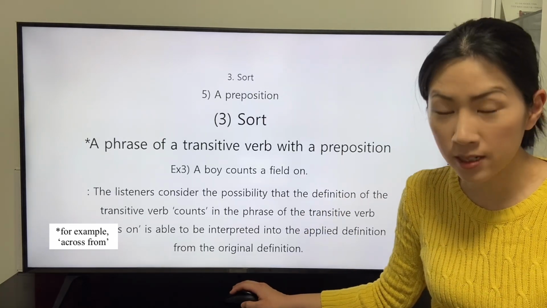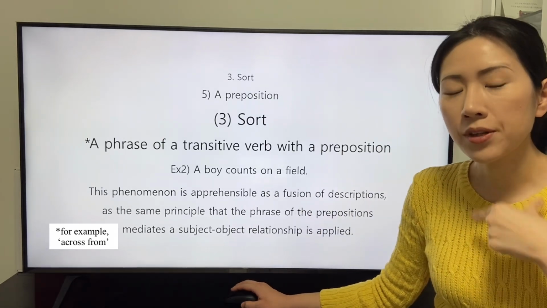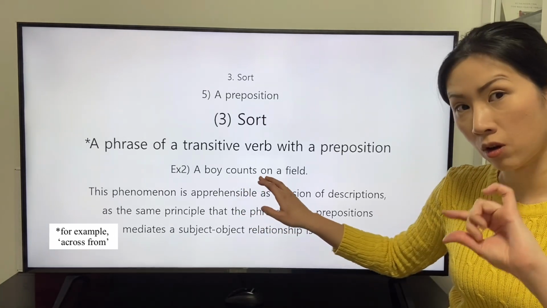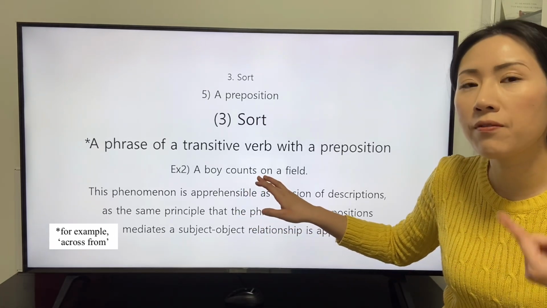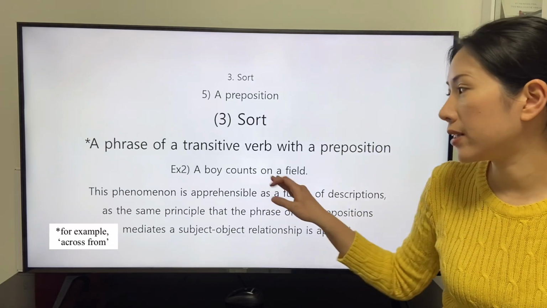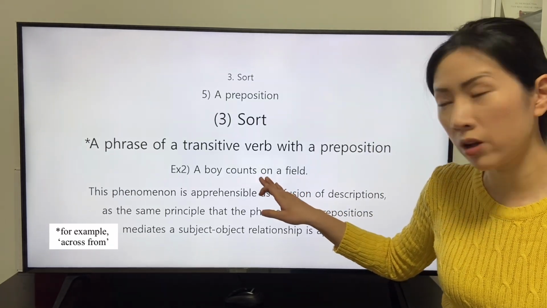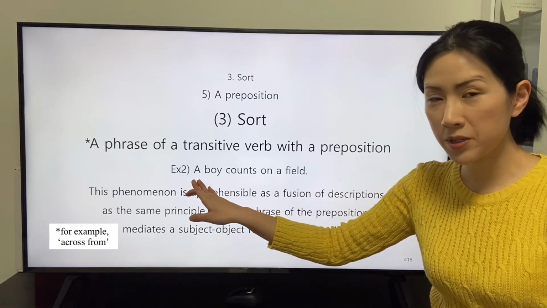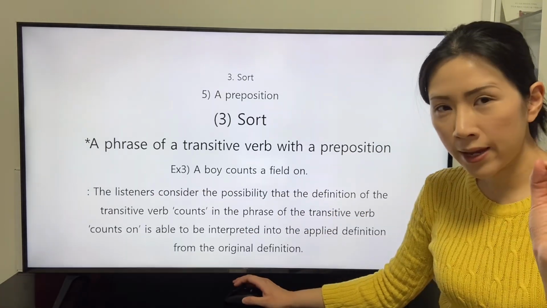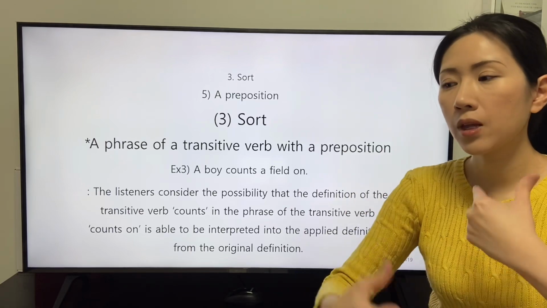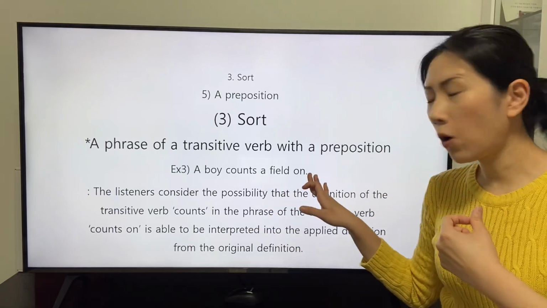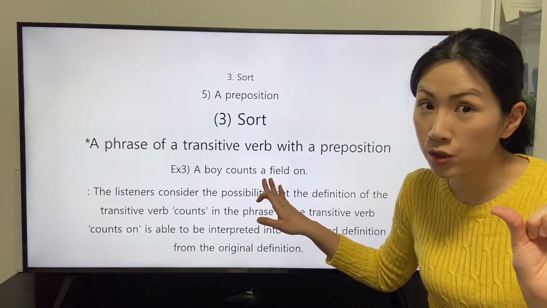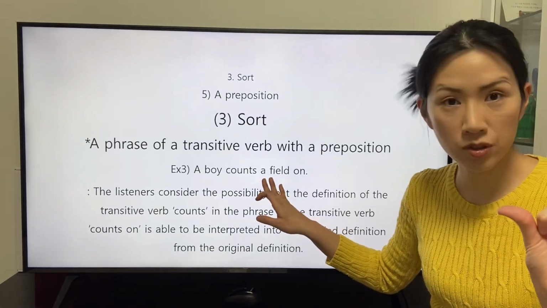We understand that the speaker applies the phrase of the transitive verb count on to convey the intention that the object of the preposition on, or field, is a place where the subject relies. Then the speaker arranges the object of the preposition on as the object of the transitive verb count.